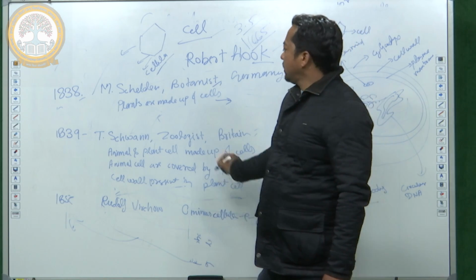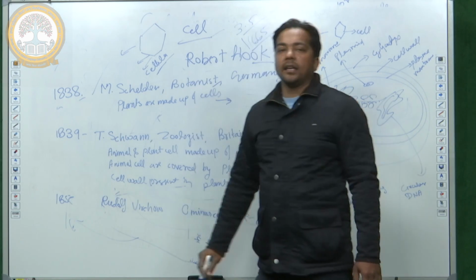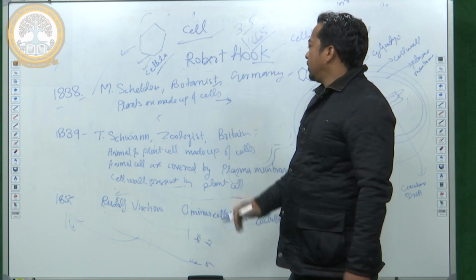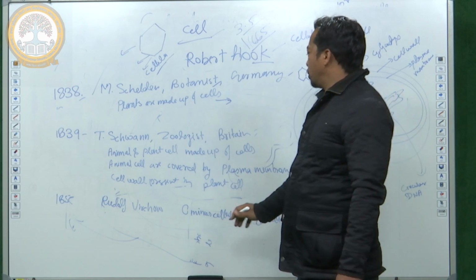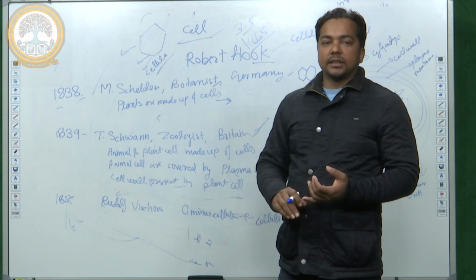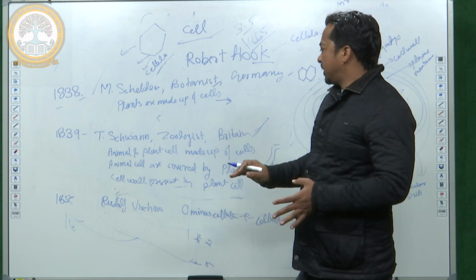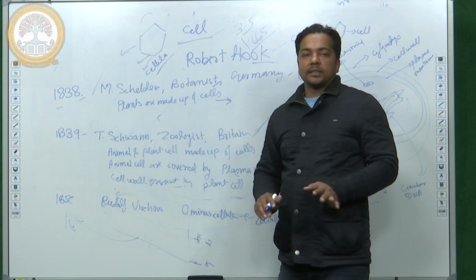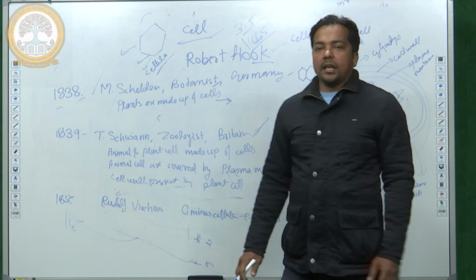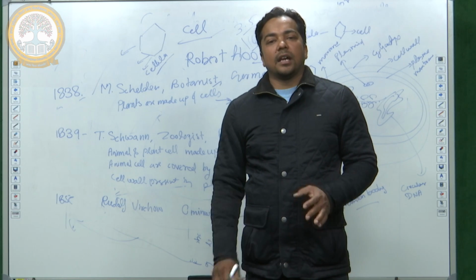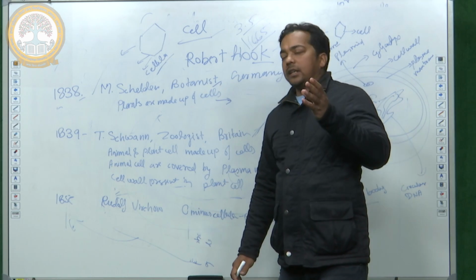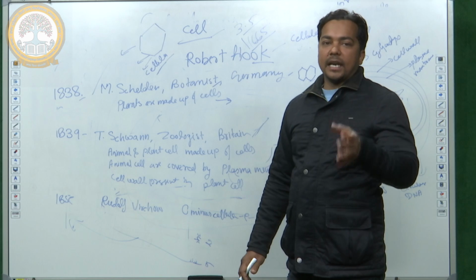Next scientist, in 1839, after the statement that plants are made up of cells, T. Schwann, he was a zoologist from Britain. Zoologists also study the animals, and he gave three statements: plant and animal cells are made up of cells. Another statement: animal cells are covered by plasma membrane. And the third statement: cell wall is present in plant cell.